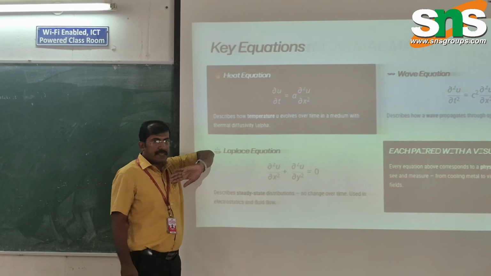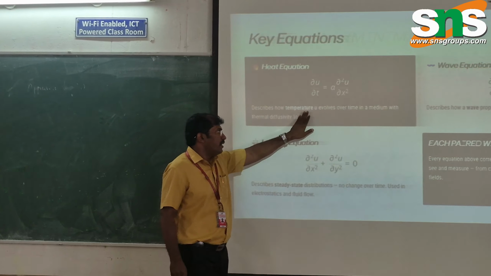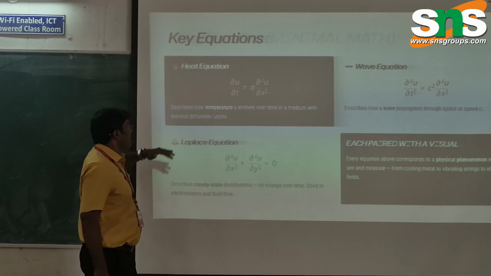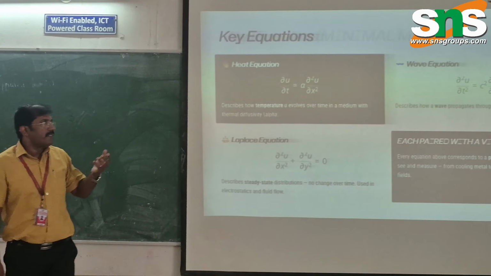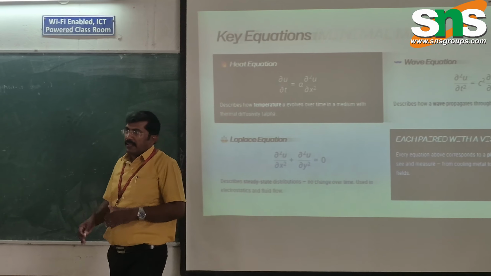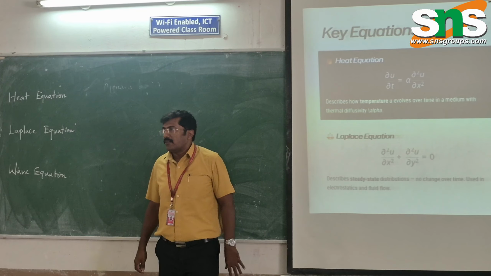So what does it do? It describes how temperature evolves over time in a medium with thermal diffusivity, that is this alpha. It is a kind of idea where we are going more technical, to understand the diffusivity and the thermal conductivity sources.